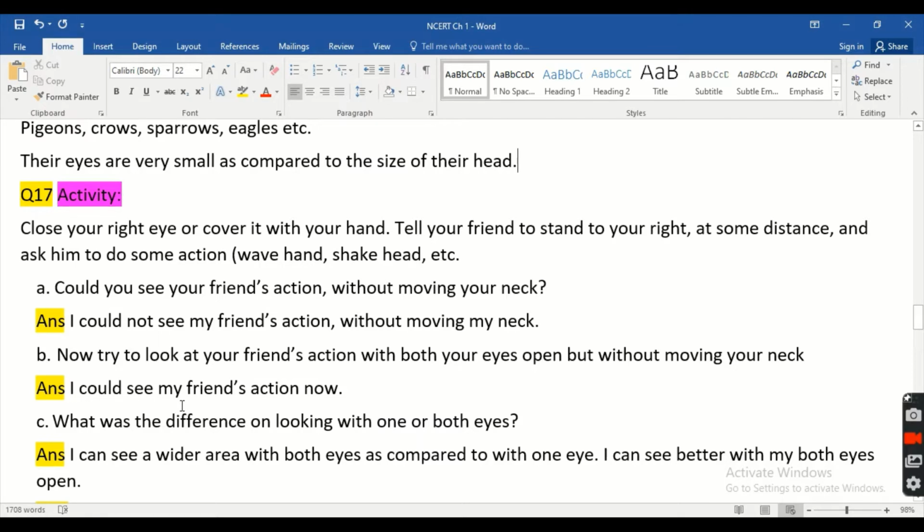Now if your eyes are open, you can see the action because your friend also stands on your right side. What was the difference on looking with one or both eyes? I can see a wider area. Wider means bigger or larger area with both eyes as compared with one eye. I can see better with both my eyes open. Got it?